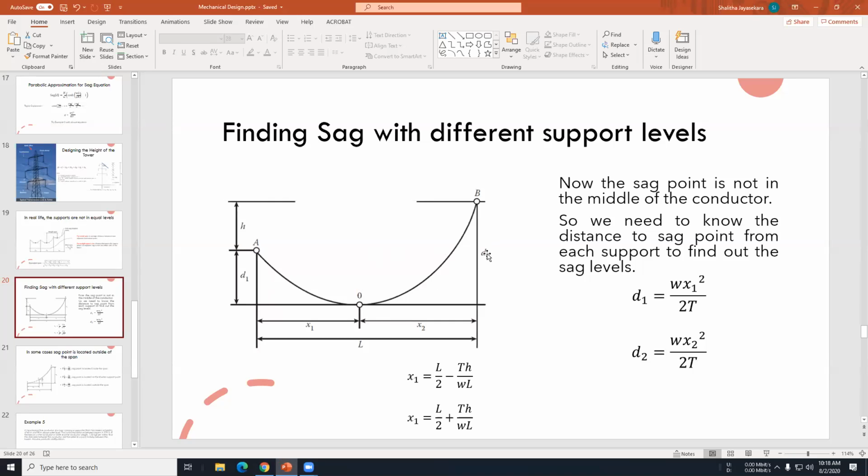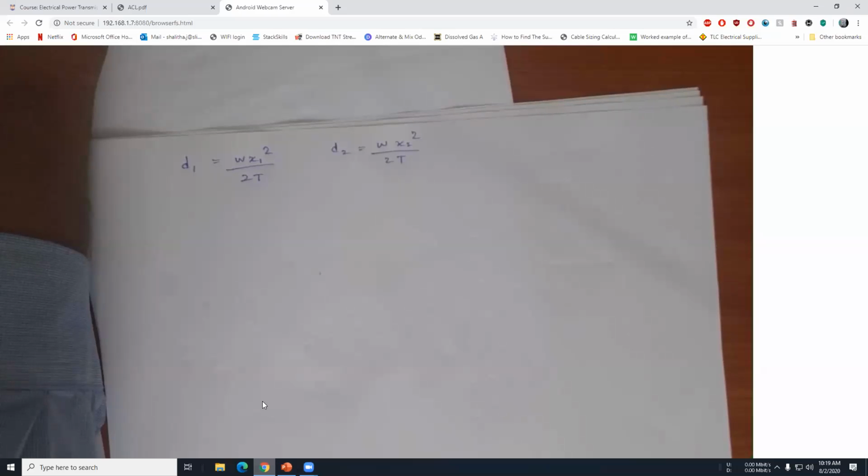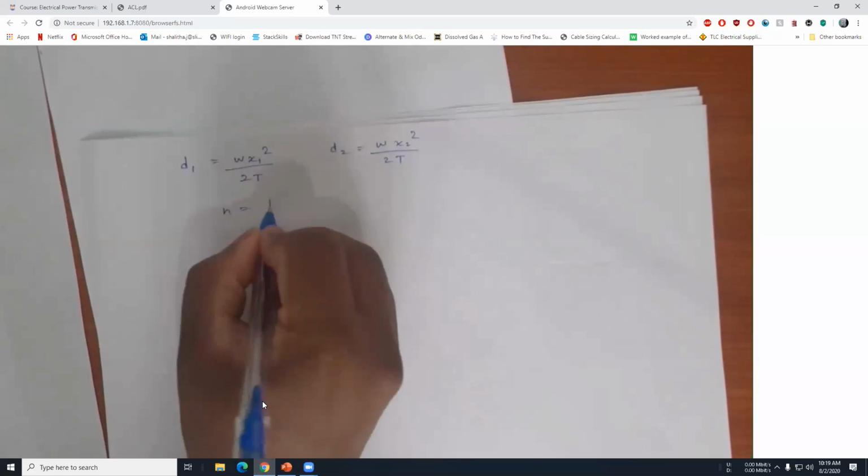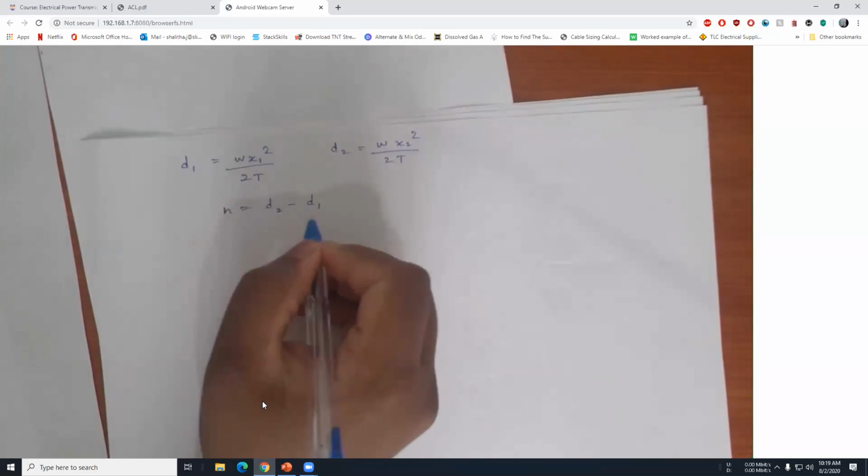Let's say this one is 50 and this one is 40, so you can calculate h simply by subtracting 40 from 50, so this will be 10. So we are defining this h. So h is d2 minus d1.